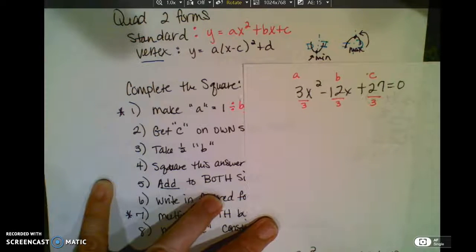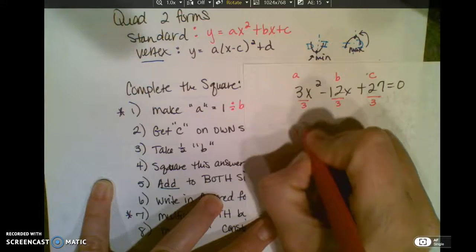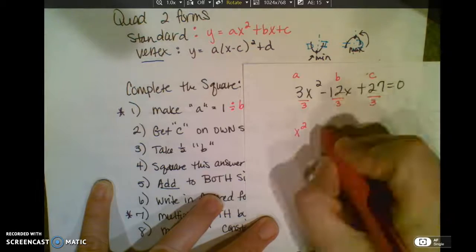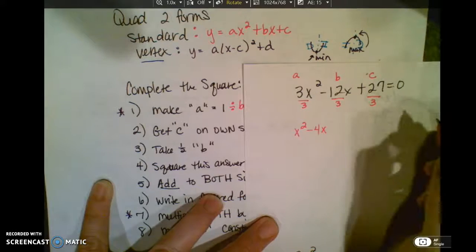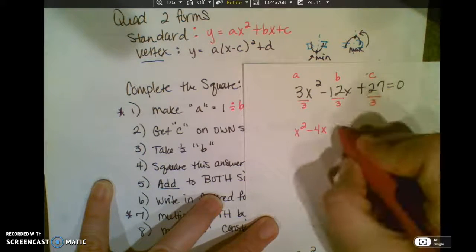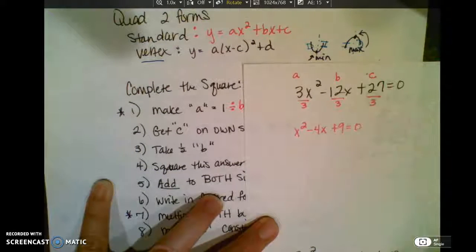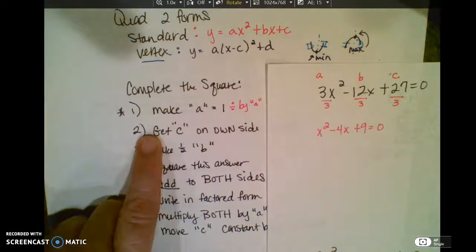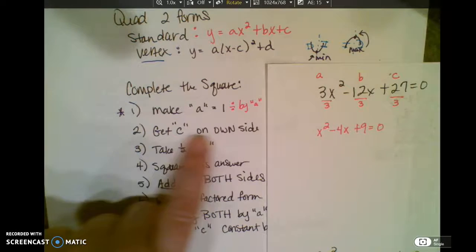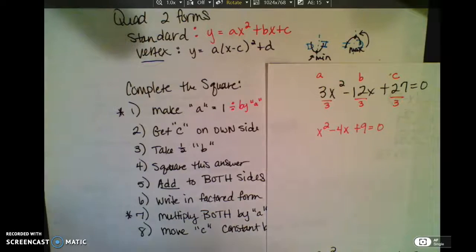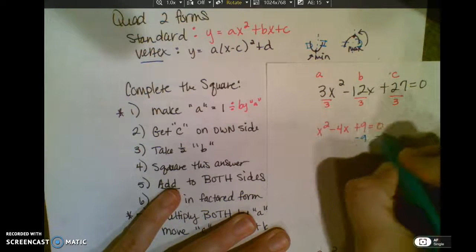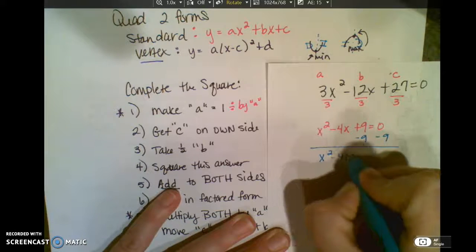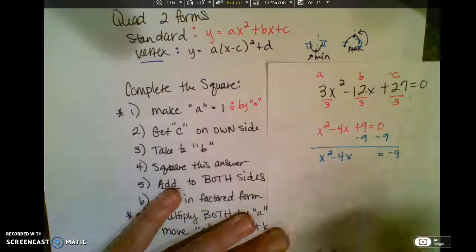So when I divide by a, I get x squared is left, 3 divided by 3 is 1, negative 12x divided by 3 is negative 4x, and 27 divided by 3 is 9, and it's going to equal 0. So now we're back to the same steps we had before, where we're going to get c on its own side. So we will subtract 9. So we have x squared minus 4x, leave a space, equals negative 9.